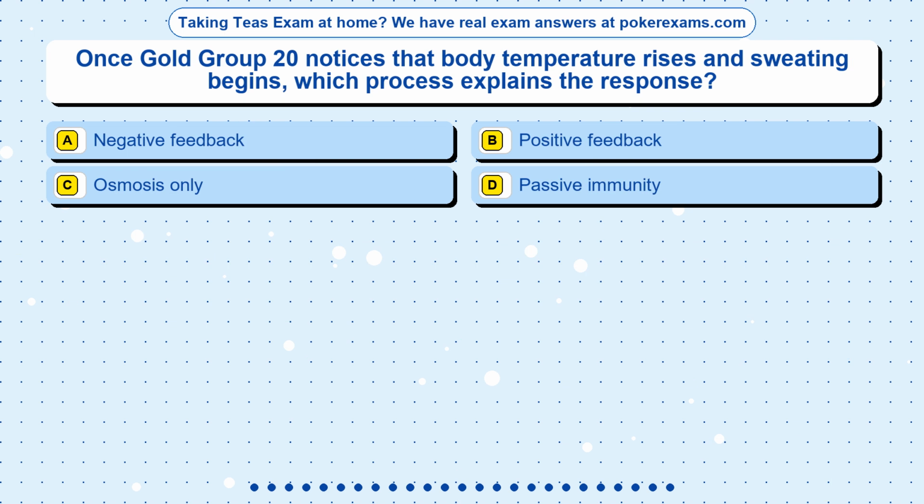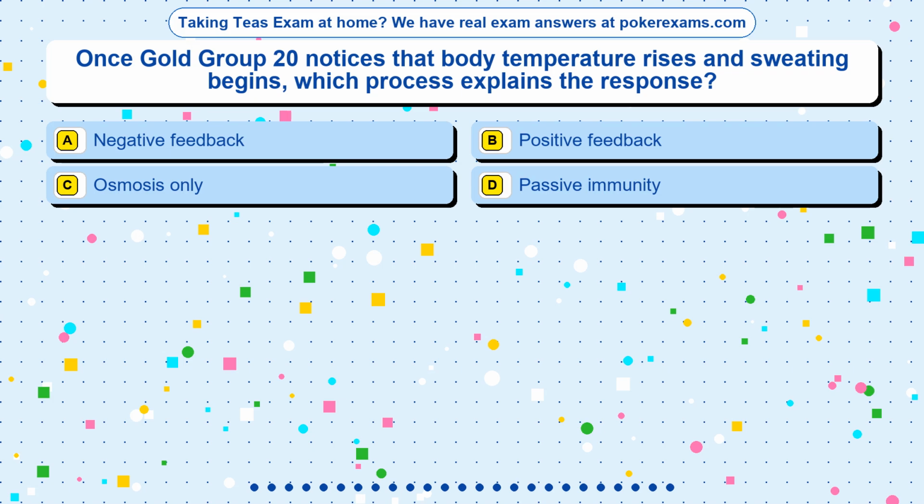Question 17. Once Gold Group 20 notices that body temperature rises and sweating begins, which process explains the response? Option A, negative feedback. Option B, positive feedback. Option C, osmosis only. Option D, passive immunity.